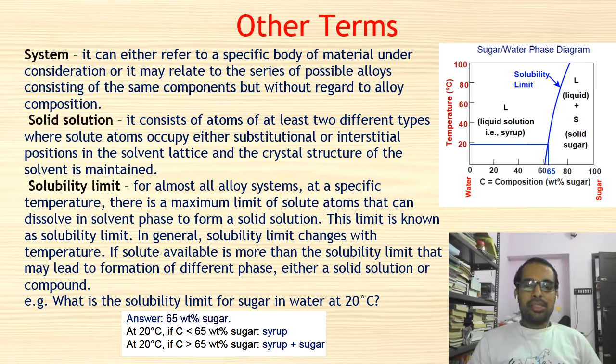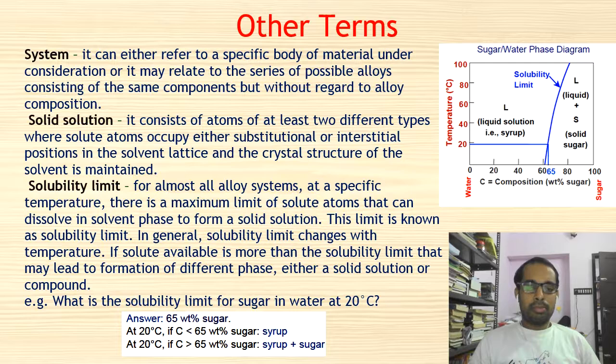The other terminologies used in phase diagrams are: one is system, which can be referred to as the specific body of the material under consideration, or basically the alloy itself. If you are considering a copper nickel alloy, we can call that the system. Now the solid solutions.